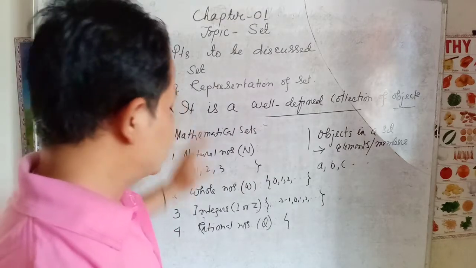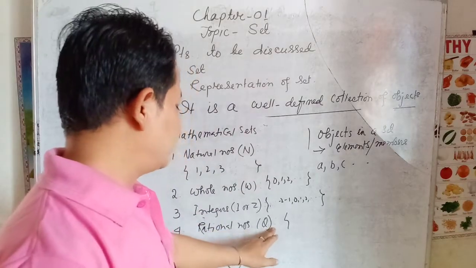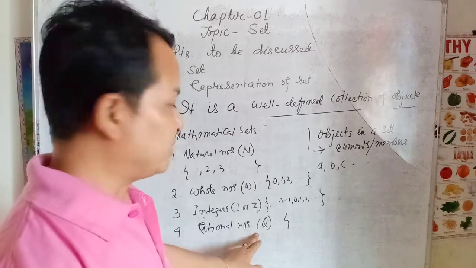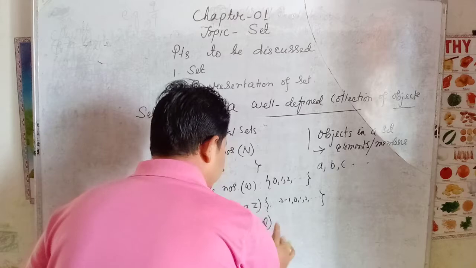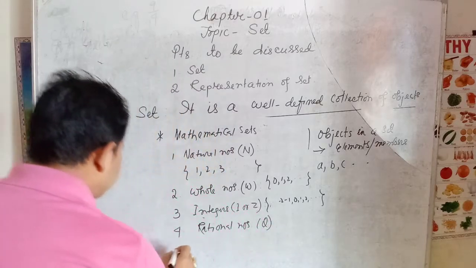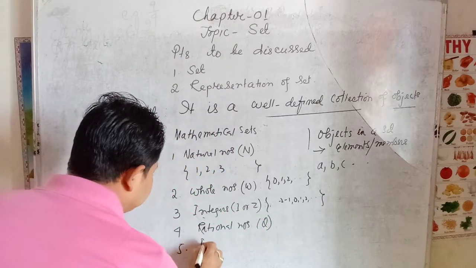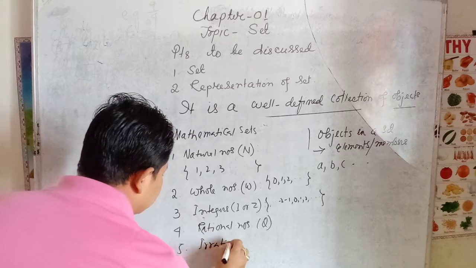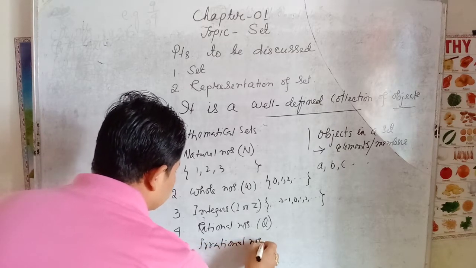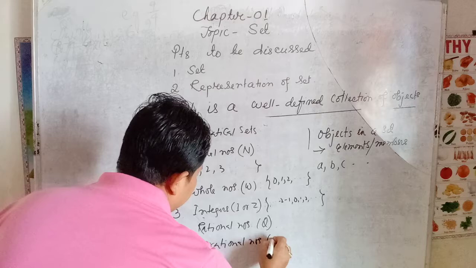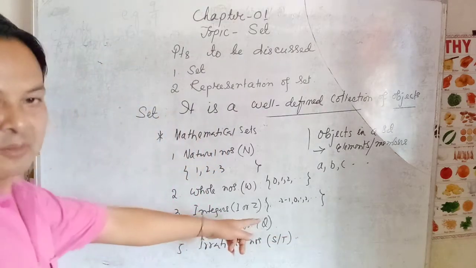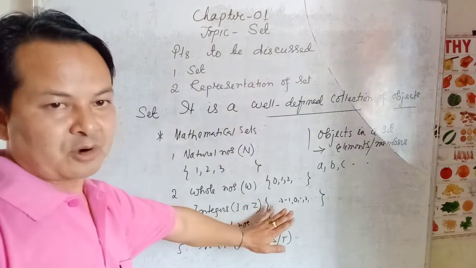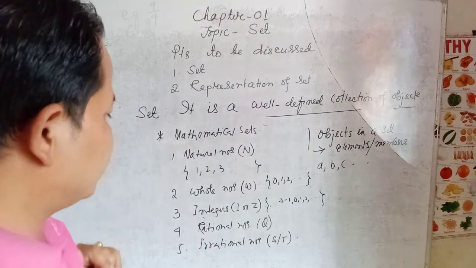So rational numbers should be denoted by capital Q, but we cannot write them in this form, so we just keep it like this. And the set of irrational numbers is denoted by S or T, and this also cannot be represented in this form. In mathematics, we cannot represent it in this form.